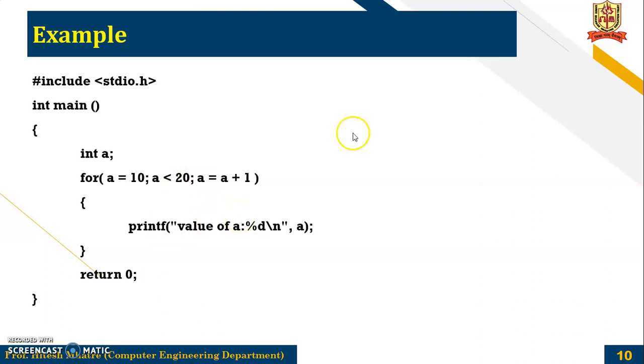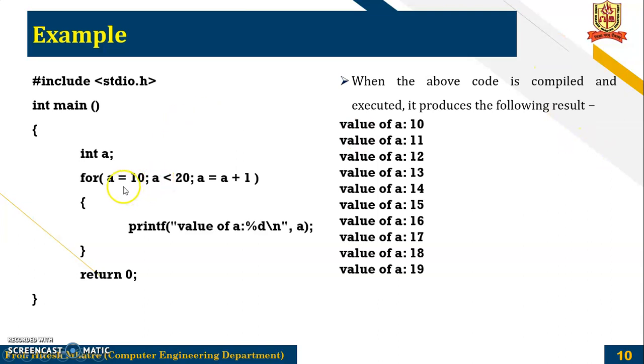So for this, again starting with a equal to 10. So a 10 is less than 20? Yes. Display the value, then a plus 1, that is 10 plus 1, it will go up to 19. So when the value of a is 20, the condition is false, it will go outside of the loop, and here we don't have any statement, so it will end the program.